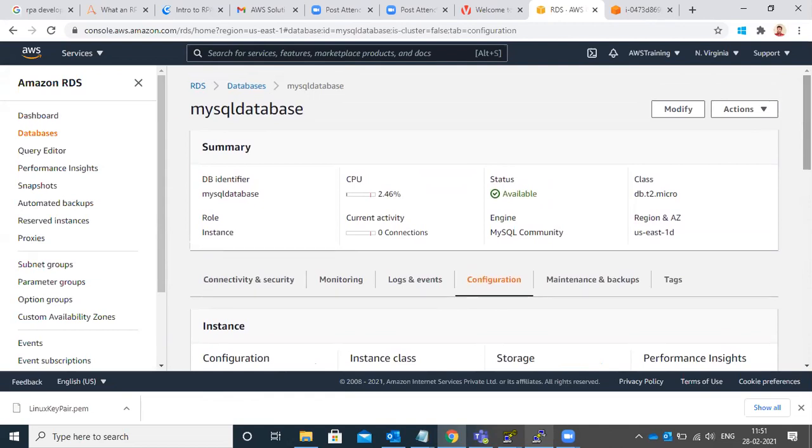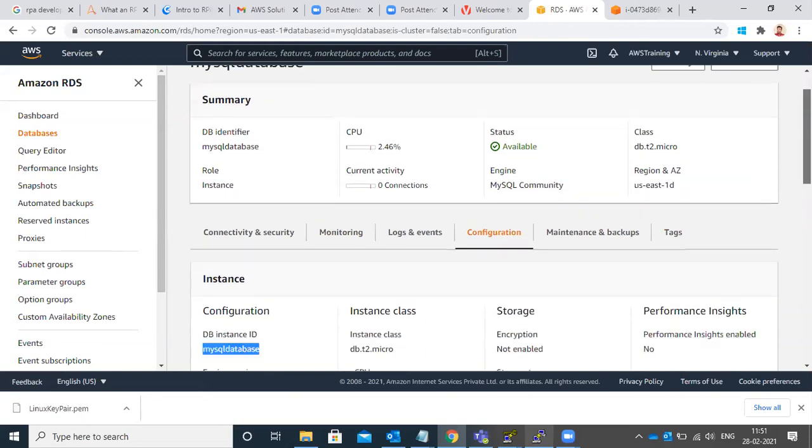Okay, just go to the security group once. I just want to check.